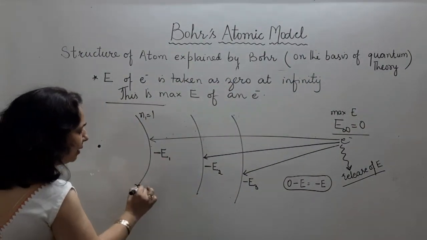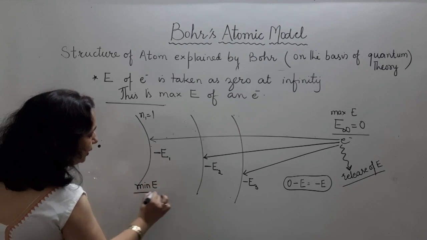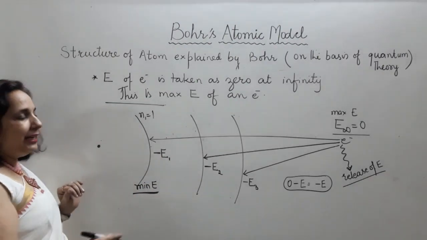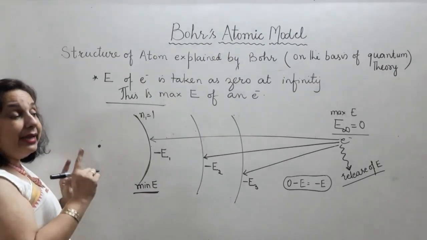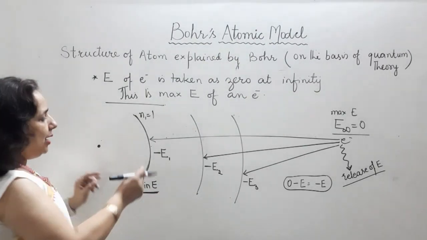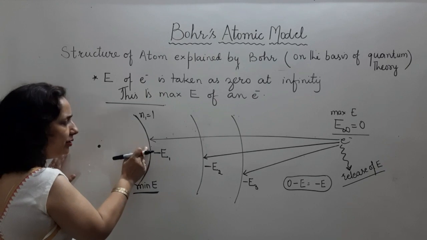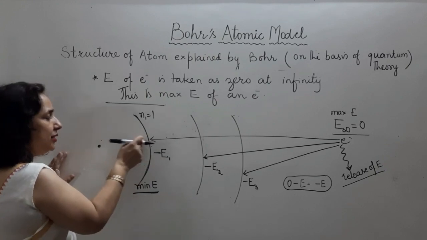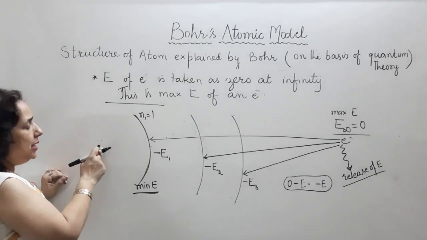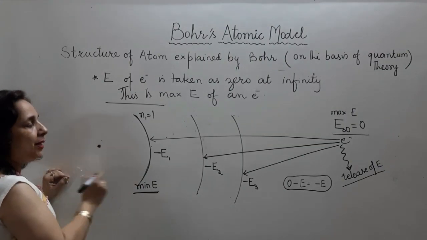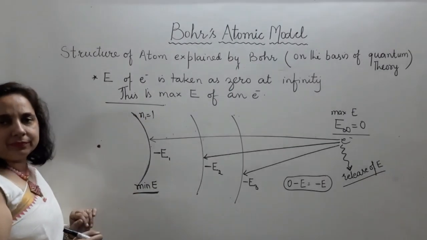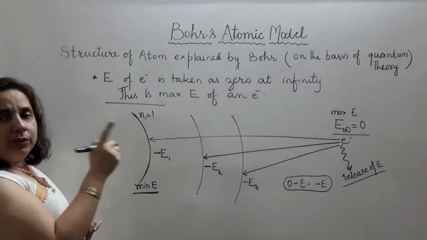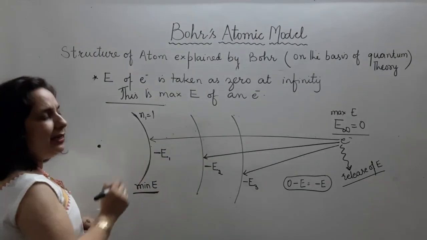And E1 is the minimum energy of the electron. The minimum energy of the electron is in first shell, यानी इस शेल में आने के बाद इलेक्ट्रॉन एनर्जी रिलीज नहीं कर सकता. अगर इलेक्ट्रॉन यहाँ आ जाता है, it cannot release energy because after this it will enter into the nucleus, which is leading to collapse of the atom. तो इलेक्ट्रॉन की मिनिमम एनर्जी क्या है? It is minimum energy is E1. Infinity 0, E1 negative, E2 negative, E3 negative.